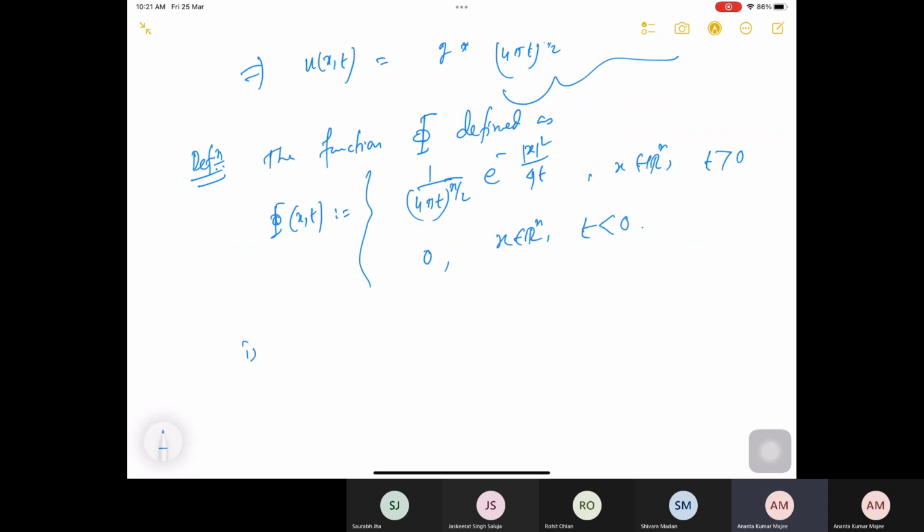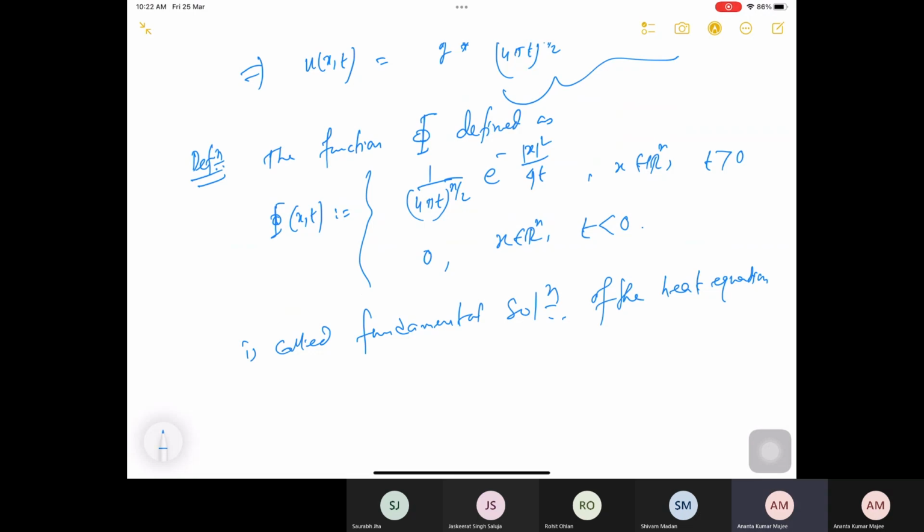This is called the fundamental solution of the heat equation, and sometimes it is also called the heat kernel.